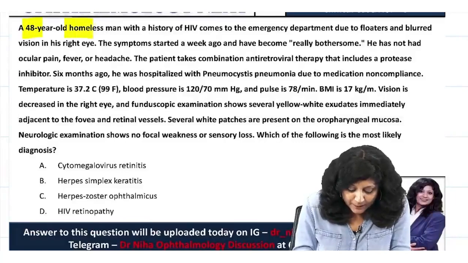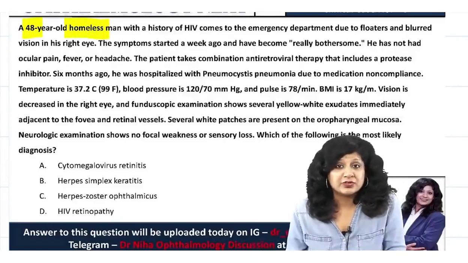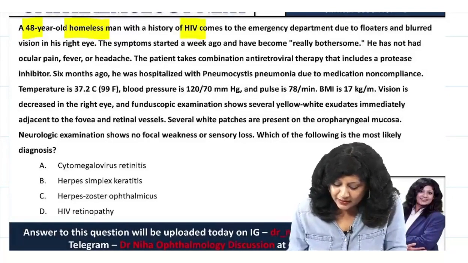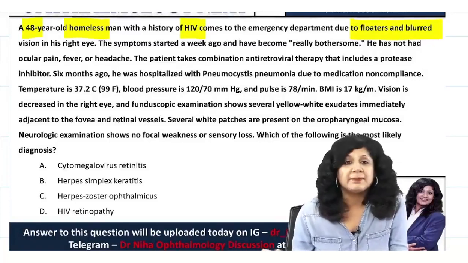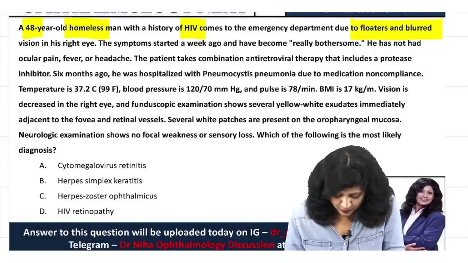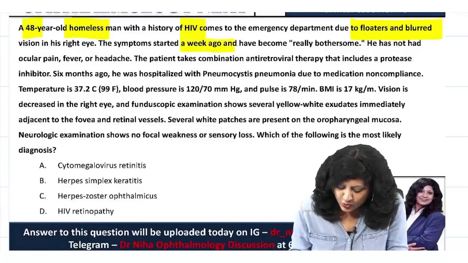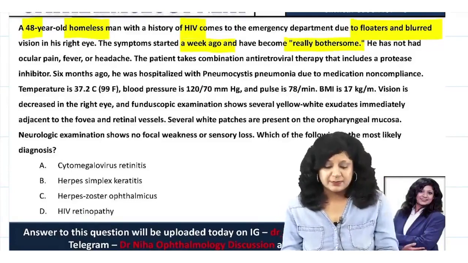A 48-year-old homeless man. See, when you read such questions, every word counts. He is a homeless man with a history of HIV coming to the emergency department with floaters and blurring of vision in the right eye. The symptoms started a week ago and have become really bothersome. So floaters are actually really bothering him.